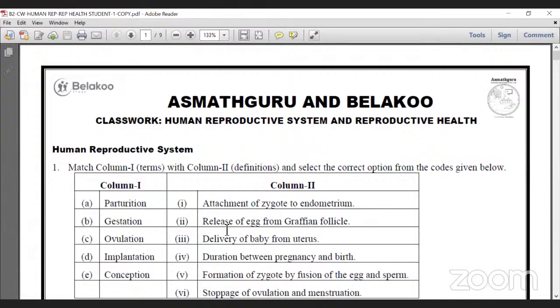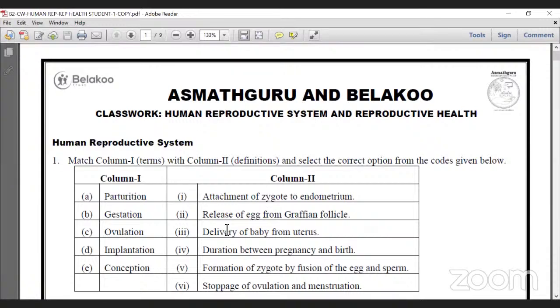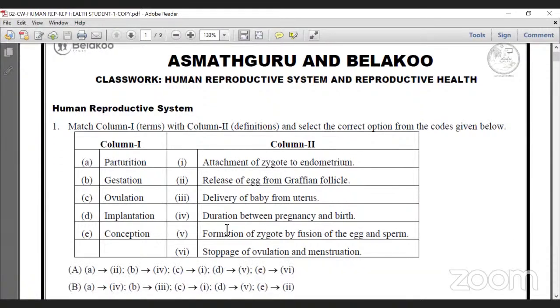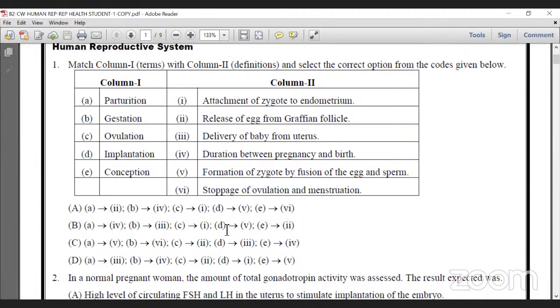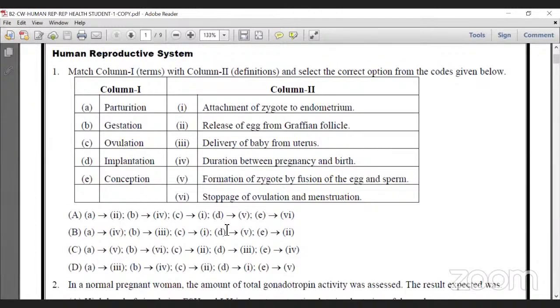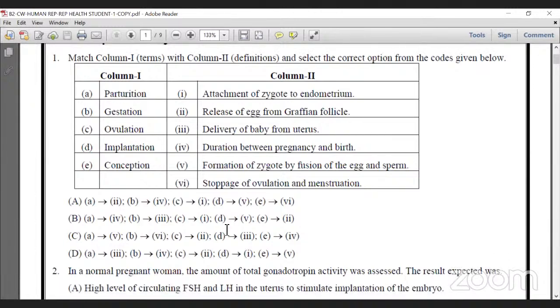Dear students, this is a way of asking questions. I will explain some questions selected from previous examinations and also new questions. I will discuss them one by one. Just listen carefully. The topic is only human reproduction and reproductive health. That's all. First question.